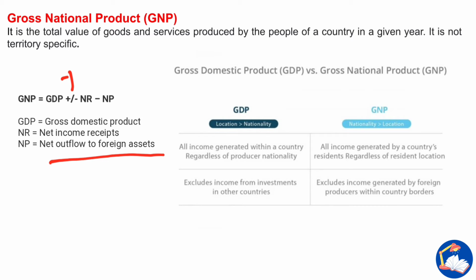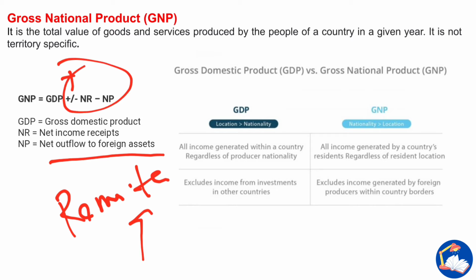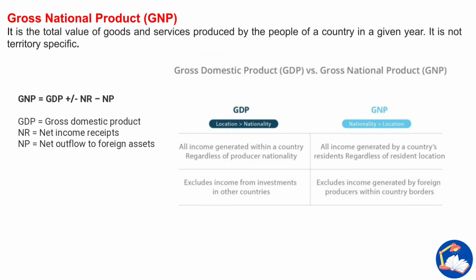plus, because in our country we can see that there are a lot of Indians working outside India. So the remittance that we get is a very huge amount. So this is all the time positive. So far it has been positive. So when we consider the people working outside India, we will go for GNP.